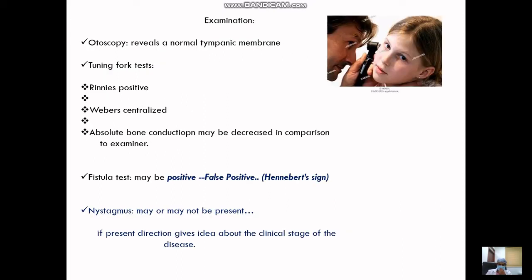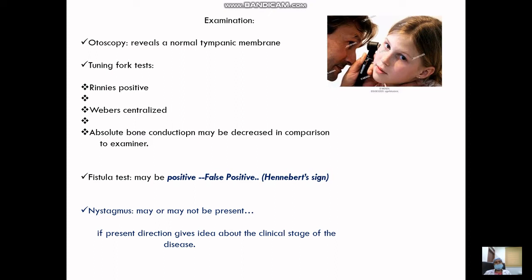On examination, when we see the ear, the tympanic membrane is almost normal. Depending upon the age, some changes might be there, but related to Meniere's disease, there is no otoscopic finding. When we do a tuning fork test, Rinne's is usually positive, Weber's is centralized. Absolute bone conduction, which is a measure of the function of the cochlea, is usually normal. But when the patient comes to you at the time of attack, you will find a sensorineural hearing loss. That is, the ABC would be decreased when compared to that of the examiner.